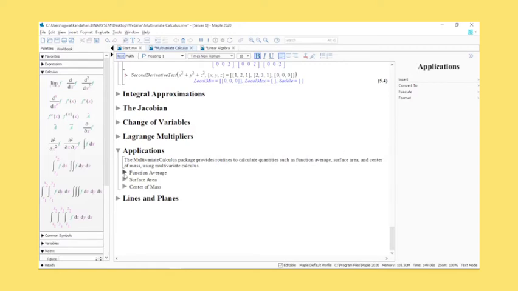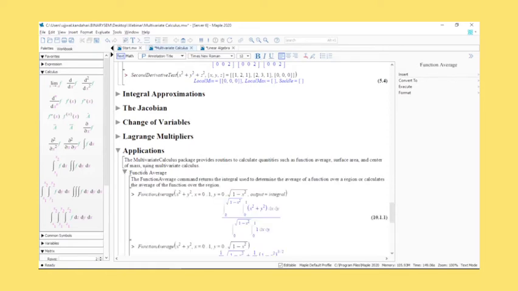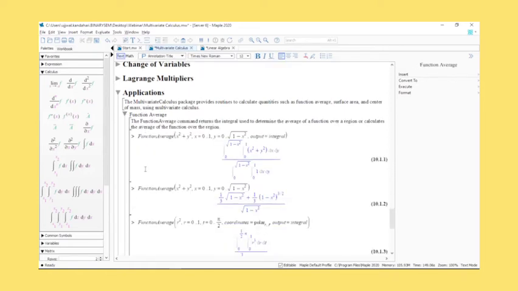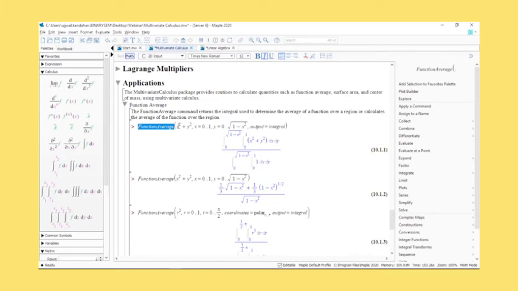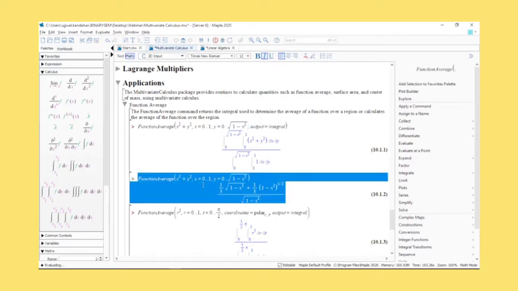So we'll move on to applications of multivariate calculus, basically getting things like surface area, an integral, the average of a function, or center of mass, which find direct applications in physics. Function average, you can set it up. So let's say I go for function average. This is the function to calculate the average of any function that you have. Set up the function, set up the intervals for x and y, and you can select what output you want. Here I've not set up the output, so I simply get the average of the function.